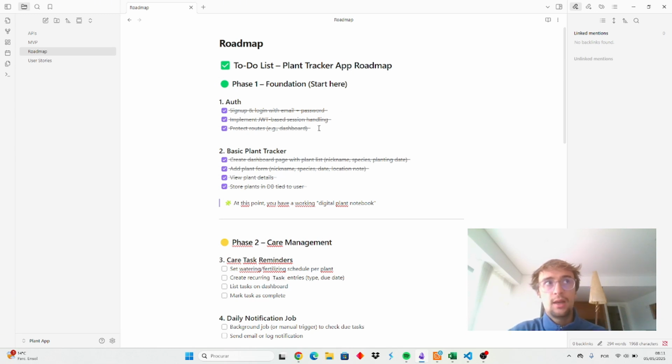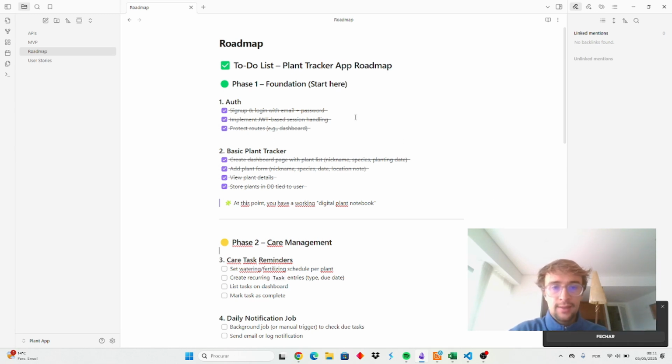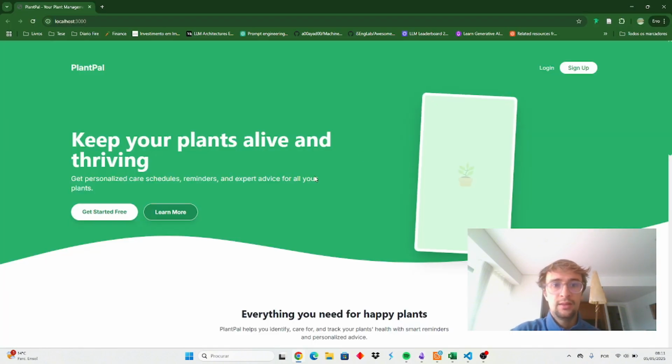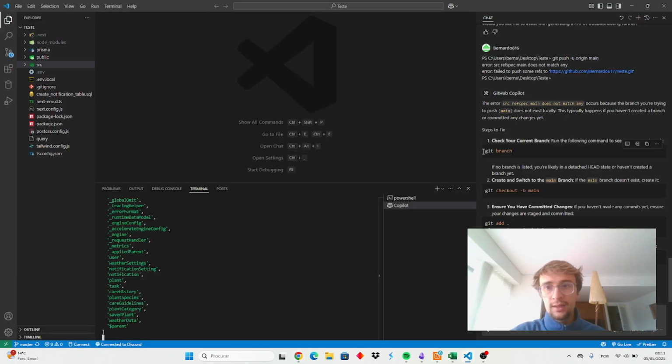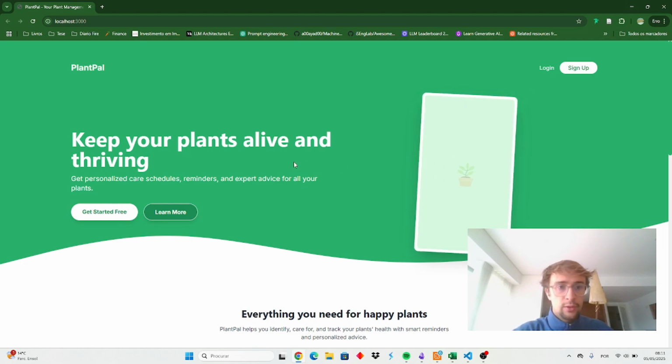This phase was way harder than it should have been because I decided early on to implement Google sign-in, and it was very difficult to implement because the AI was constantly hallucinating. I can then show you the chat, but let me just quickly show you the app.